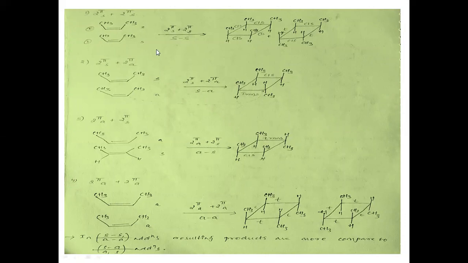Now coming to the product's representation for 2 pi 2 pi cycloaddition. So this is cis 2-butene and this is cis 2-butene; both are the two cis partners which are interacting. So both are undergoing supra cyclization. Here in this case, if you see, these two methyls are from one fragment and these two methyls are from another pi fragment. So this is cis, and if it is supra addition, even in the product it remains a cis type.